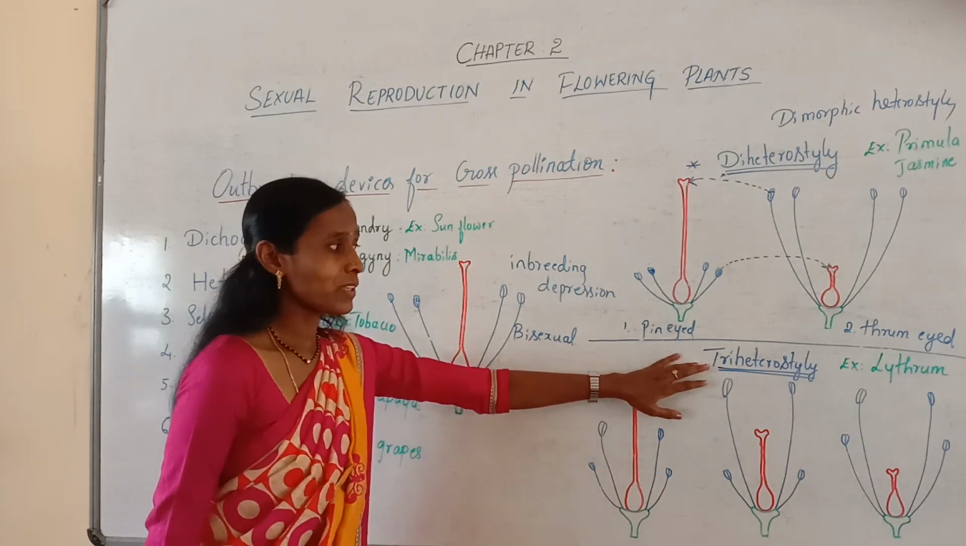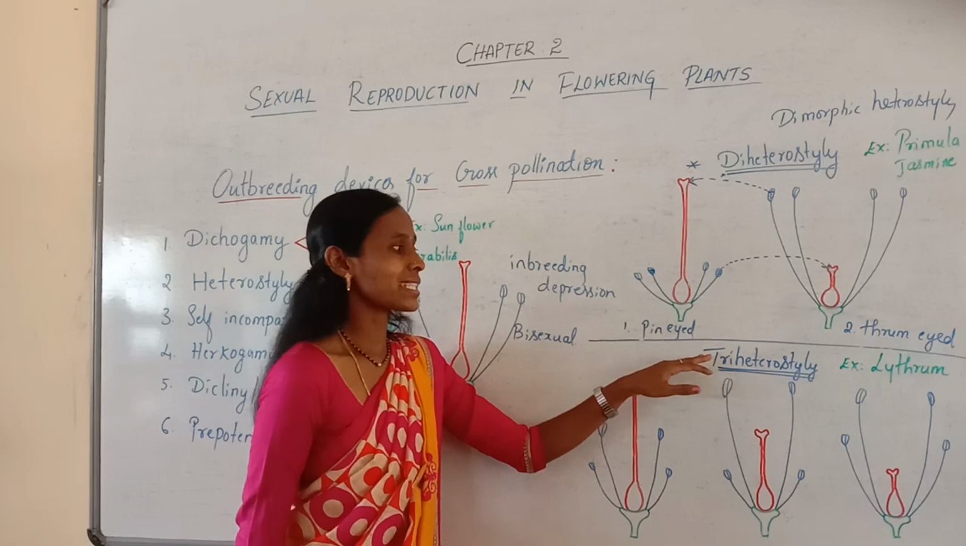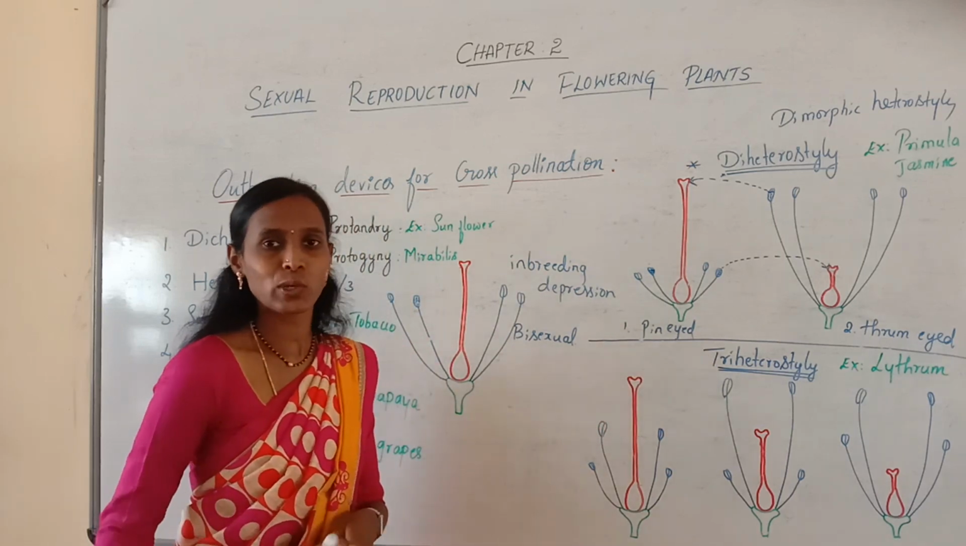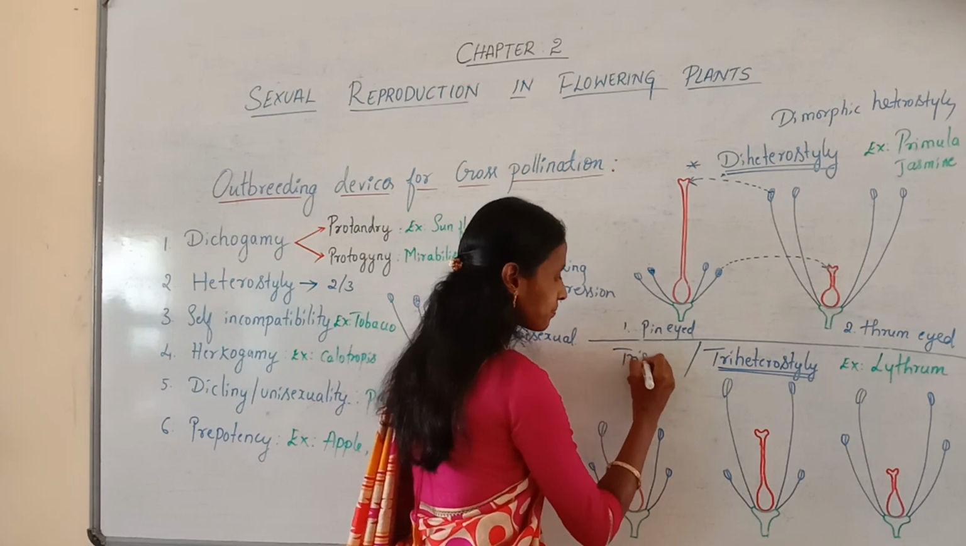And one more type, it is triheterostyle. Triheterostyle is also called a trimorphic heterostyle or also called tristyle.